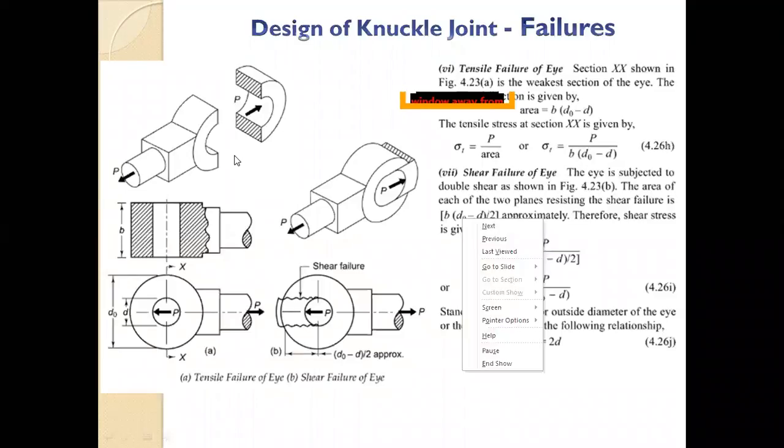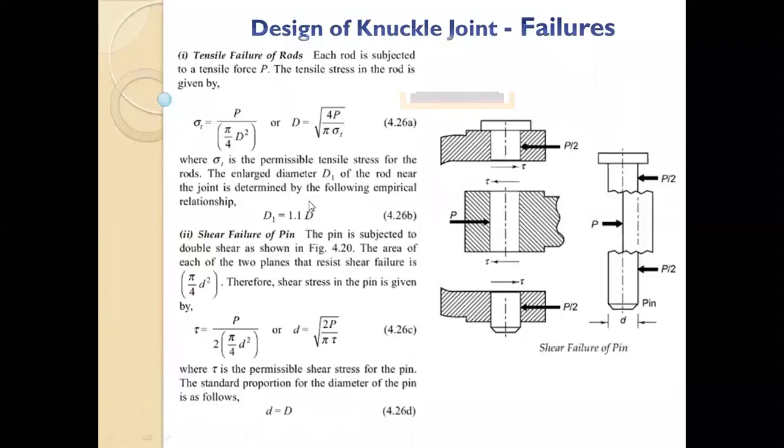We have done the design of the rod. Now we are doing the design of the fork and the design of the eye. Those will undergo the same kind of failure, that is tensile failure and shear failure. We have to find out those areas. We'll talk about it, but let's first discuss the failure.